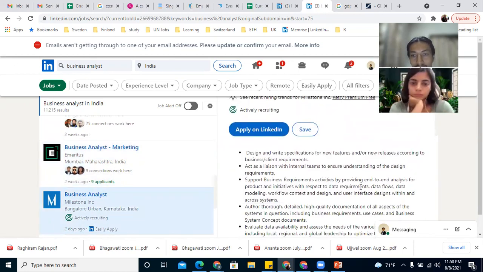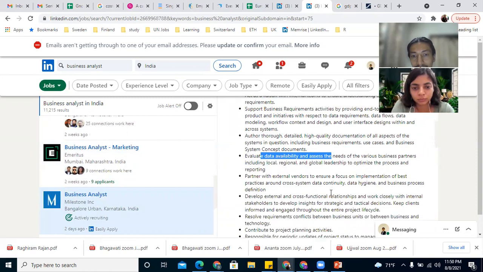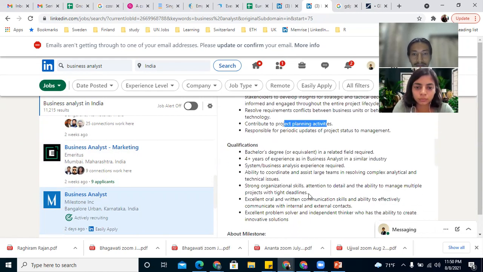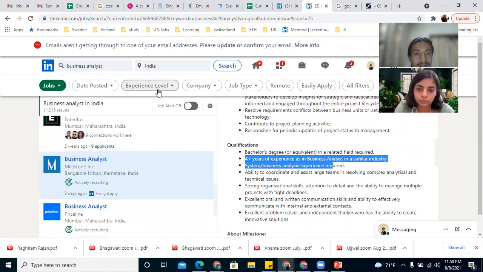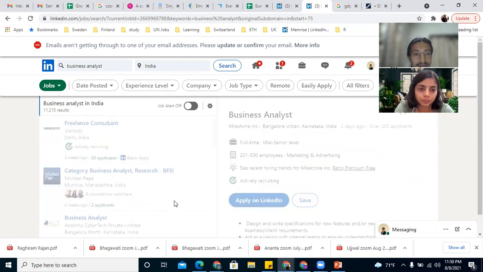Milestone is asking for support business requirement activity, detailed high quality documentation, evaluate data availability, cross-functional relationships, project planning. It is asking for 4+ years of experience. Experience level, entry and associate.